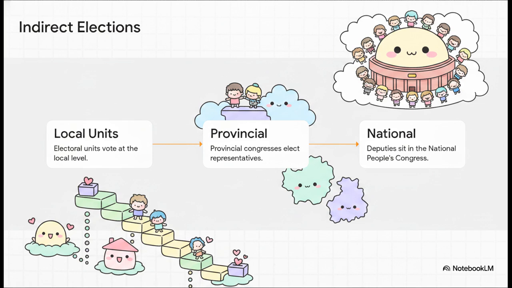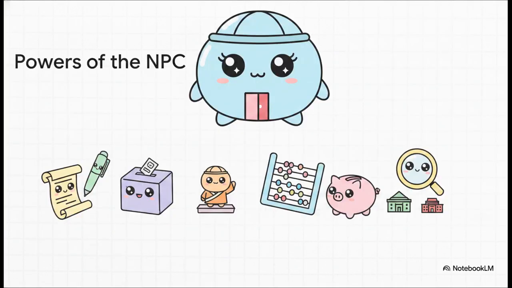Finally, Step 3, those provincial-level Congresses elect the specific deputies who will actually sit in the National People's Congress. It's a tiered, indirect election system explicitly designed to filter representation all the way up from the grassroots to the national stage. Once seated, the NPC holds tremendous constitutional authority. According to Articles 58 and 62, the NPC exercises the absolute legislative power of the state.